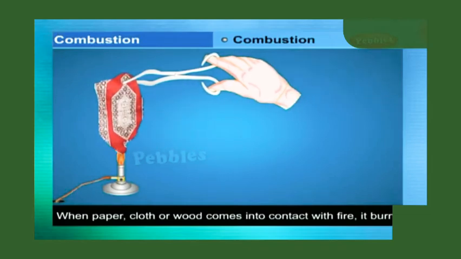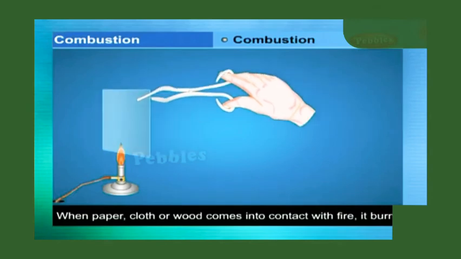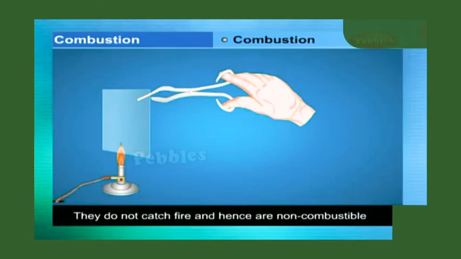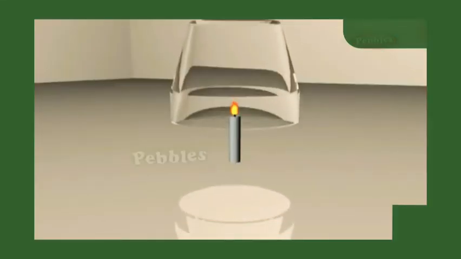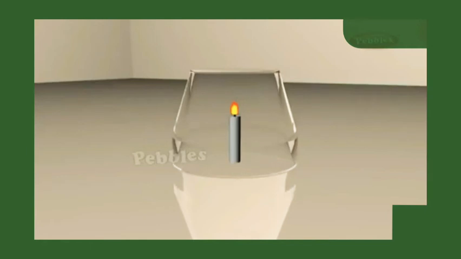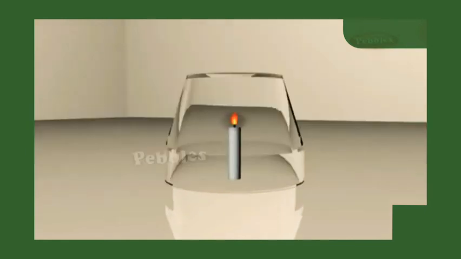When paper, cloth or wood comes into contact with fire, it burns, and such substances are called combustible substances. But if we try with a glass or spoon, they do not catch fire, and hence they are called non-combustible substances. The substances which do not burn when brought into contact with fire are called non-combustible substances.